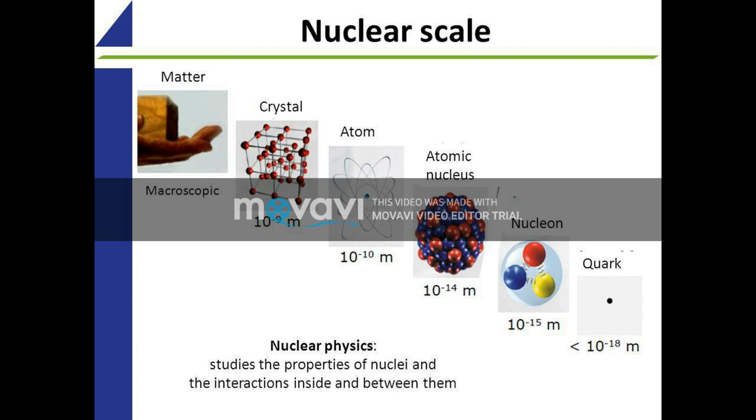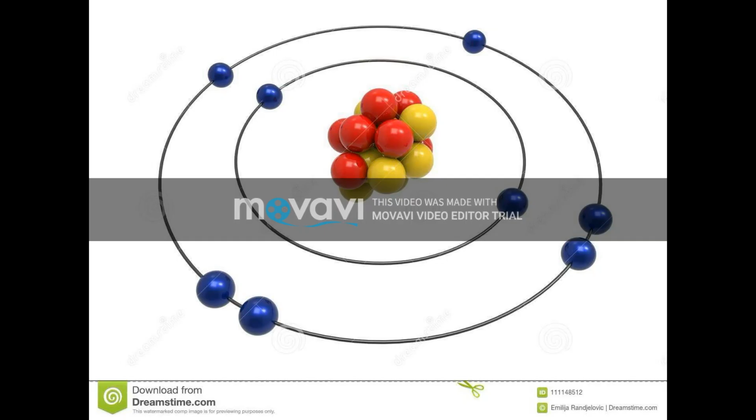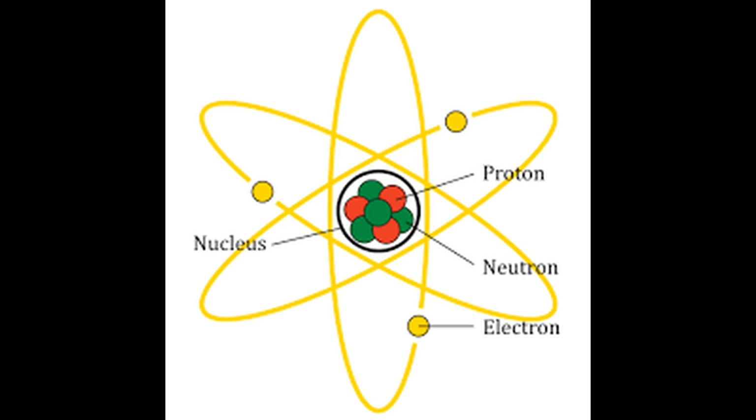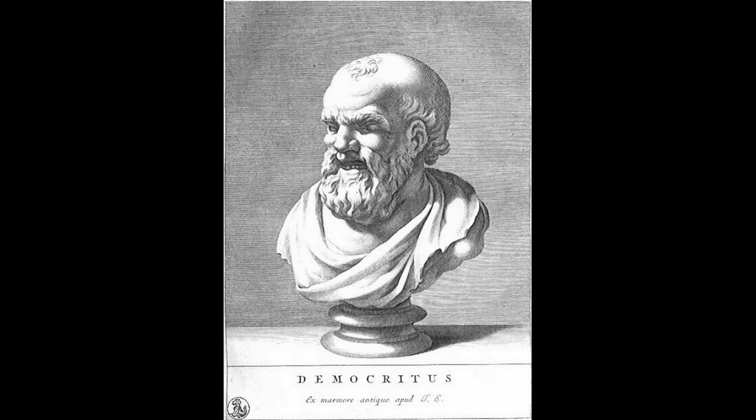The idea that matter is made up of discrete units is a very old idea, appearing in many ancient cultures such as Greece and India. The word atom, meaning uncuttable, was first used by the ancient Greek philosophers Leucippus and his pupil Democritus, 5th century BC.